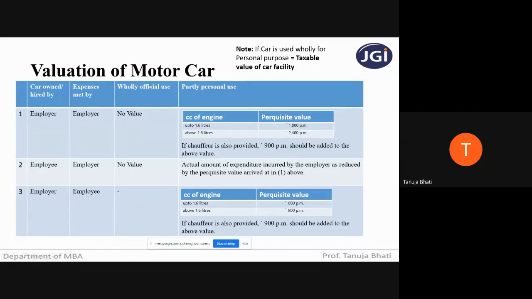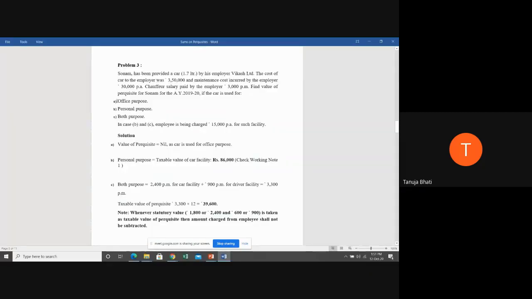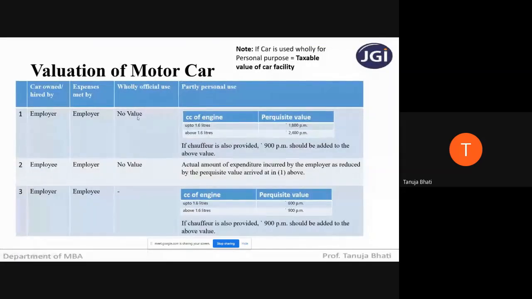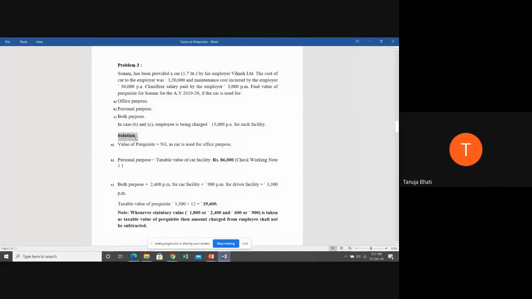So first they are telling if it is used completely for office purpose. So what is the provision saying? If the situation is this and it is completely used for office purpose, it is not taxable. No value means it is exempt, nil. The taxable value of perquisite is going to be nil. So let us see a solution. Value of perquisite in case first case is office purpose is nil, as the car is used for office purpose. Have everyone understood this first part?